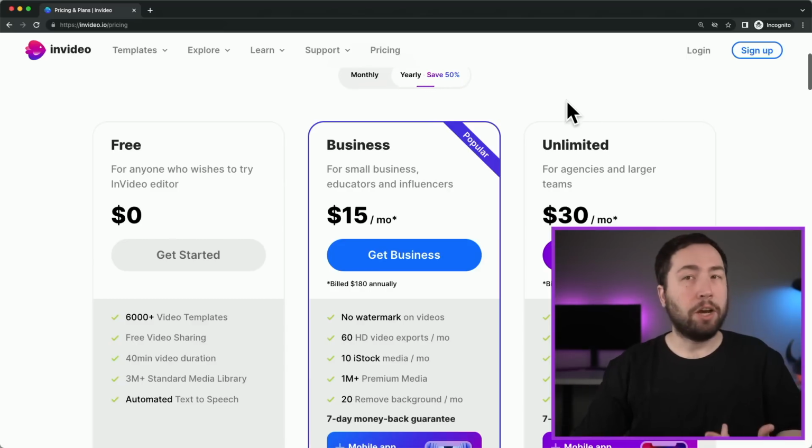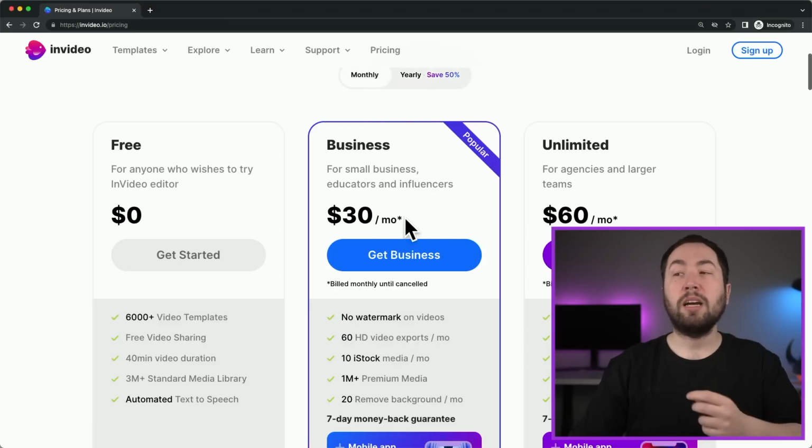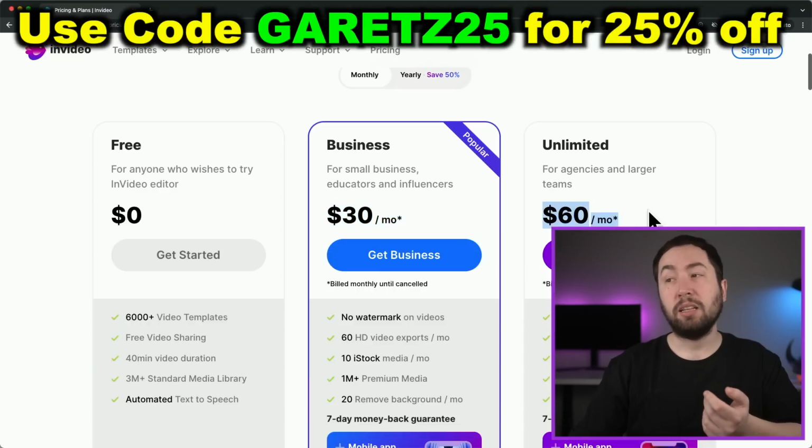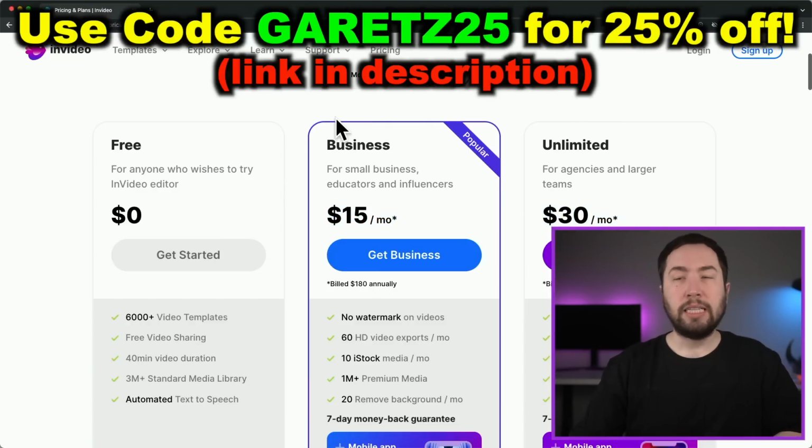And it's InVideo. And it is a paid software. They do have a free plan, but you can't actually export the videos on the free plan. So make sure you at least go with the business plan. It's $15 a month if you pay for the yearly. But if you go for the monthly, it's going to double the price of the business plan and the unlimited plan. Totally up to you, whichever way you want to go about it, but definitely at least get the business plan.